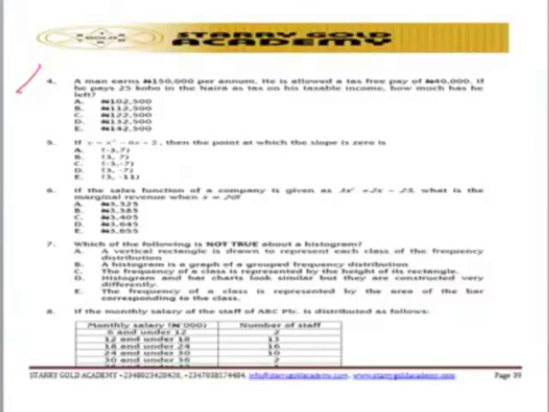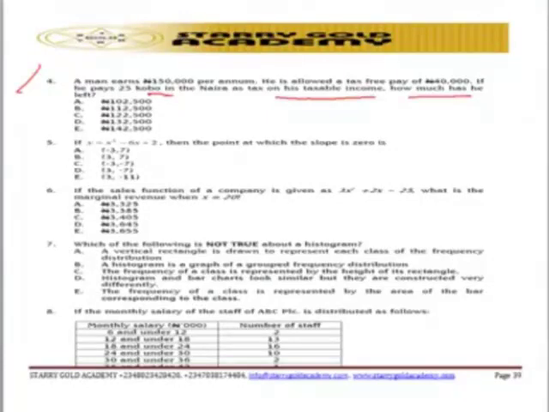A man earning 150,000 per annum is allowed a tax-free pay of 40,000. If he pays 24 kobo in the naira as tax on his taxable income, how much has he left? So this particular question is testing students on total earning, and also what he has left behind after deducting tax.